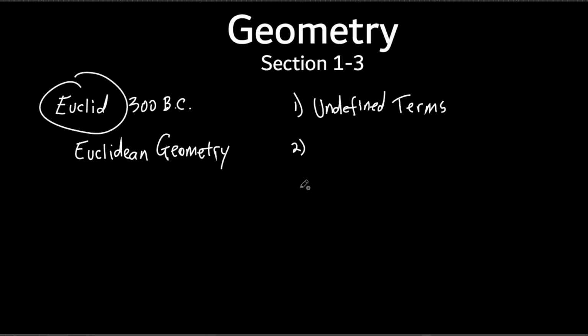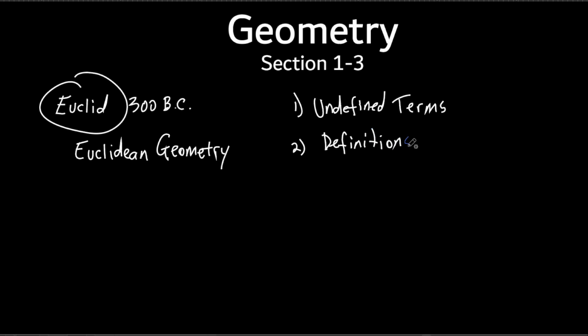Why do you look confused? Because you were talking while I was talking. You shouldn't look confused. You should know exactly what you just did. Okay. So undefined terms. The second thing is we learned some definitions. All right, and we'll be learning more definitions throughout the whole entire year.